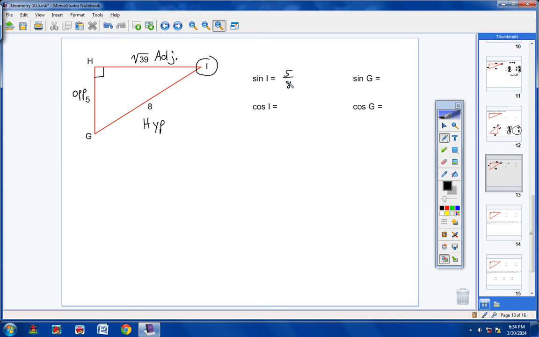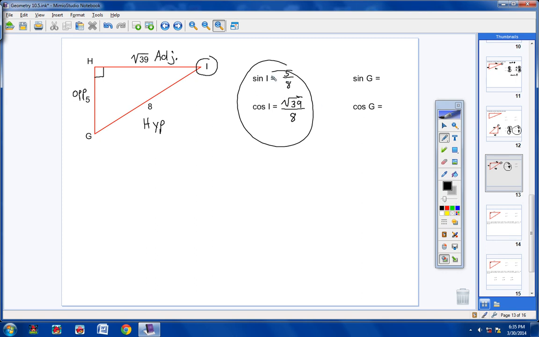Now let's find the cosine of I. Well, the cosine ratio is adjacent over hypotenuse. So we're going to have to find the adjacent side and the hypotenuse. All right, and the adjacent side would be square root of 39 over the hypotenuse. The hypotenuse is 8. So there we go.